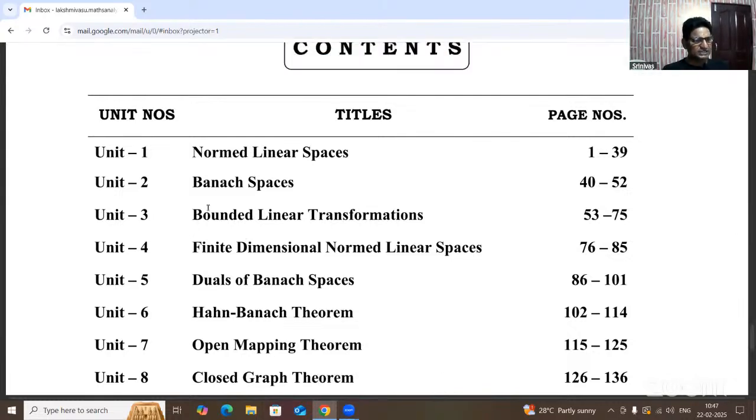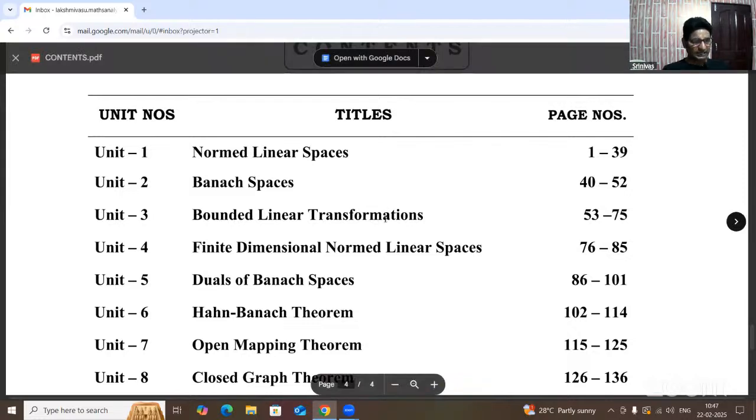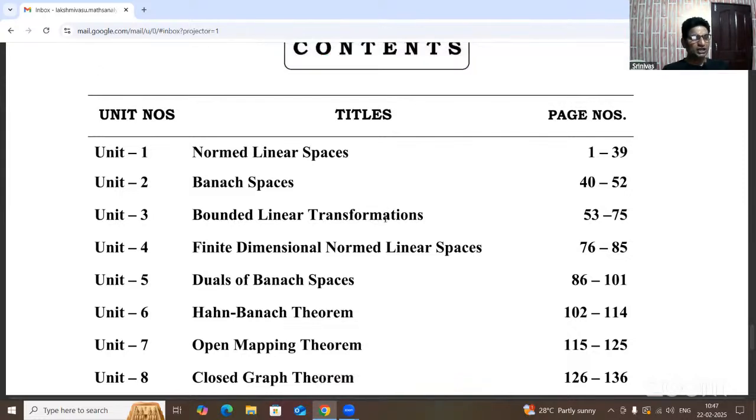And the third unit is bounded linear transformation. What is boundedness? Already we have introduced the vector space under the UG level. What is the linear transformation? What is bounded? So that is unit 3. Linear transformation means T maps U to V, or T maps V to W. Here U and V, or V and W, are any two vector spaces.